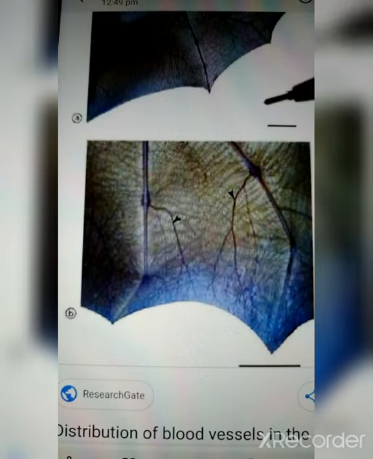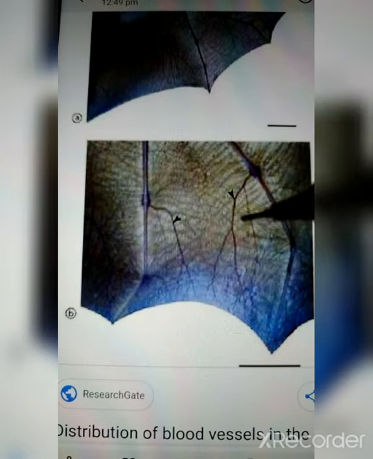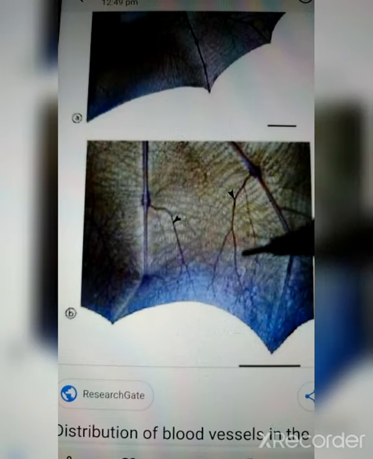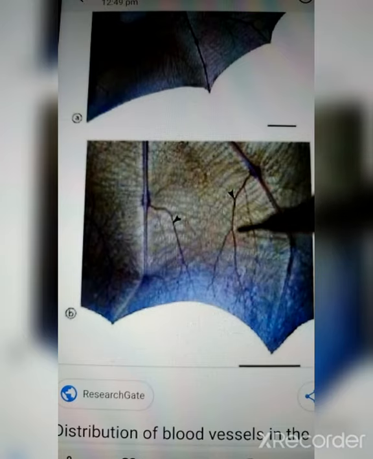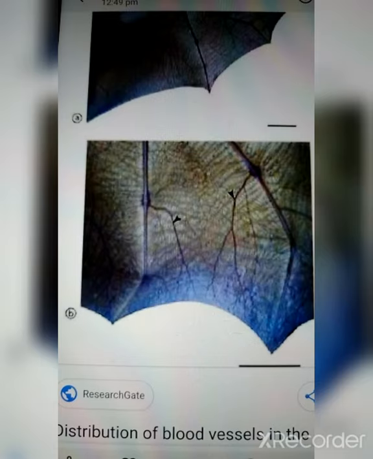So you can observe these are some of the capillary networks in the wings of a bat. This was observed by Marcello Malpighi for the first time. So he was the first person to look into the capillary network.